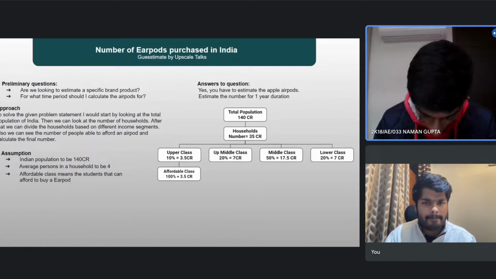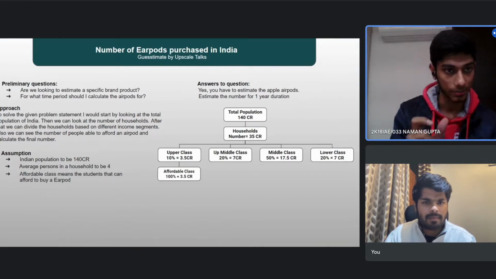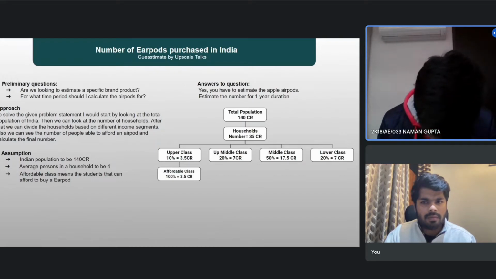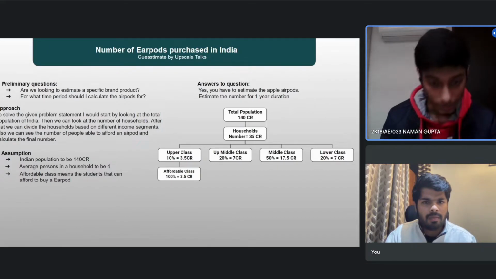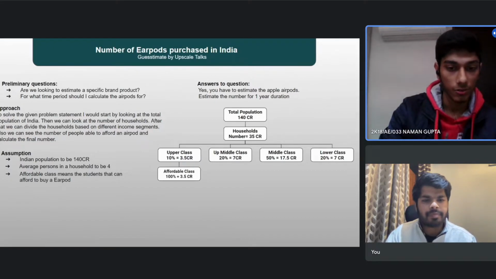Then looking at the upper middle class, I'm assuming that 80% of these people will be able to afford the product. So calculating 80%, 80% of 7 crore comes out to be 5.6 crores. So this is the value of the affordable class for the upper middle segment.